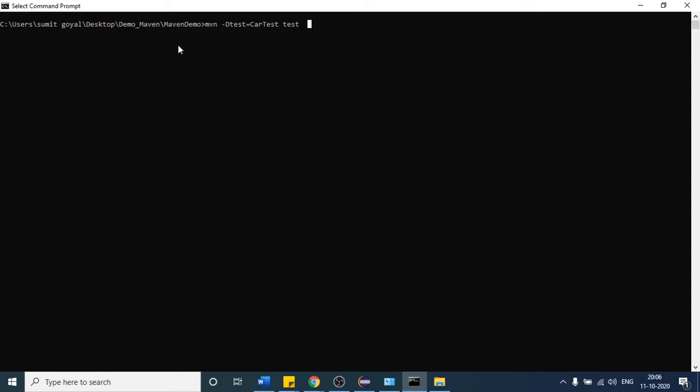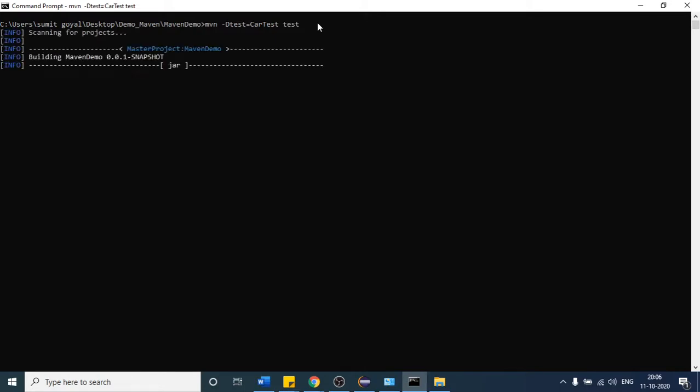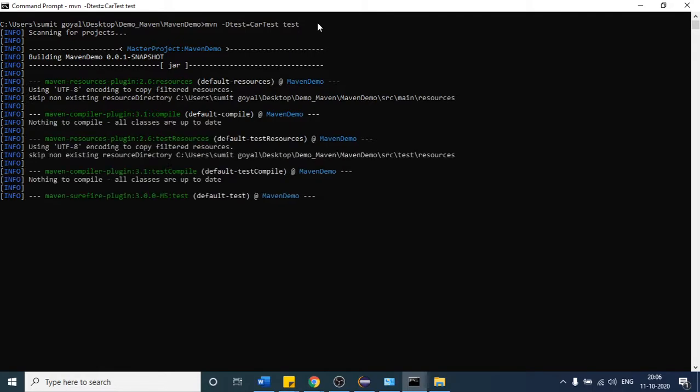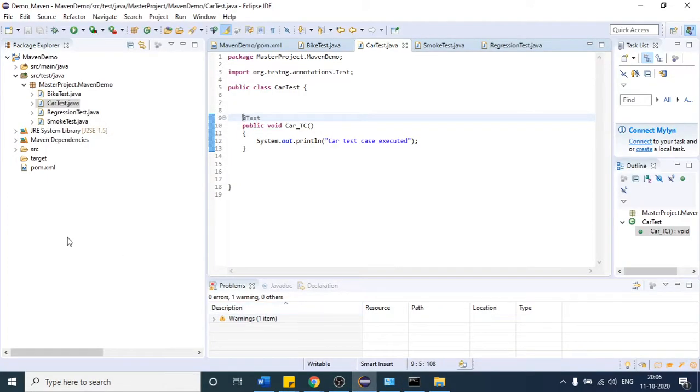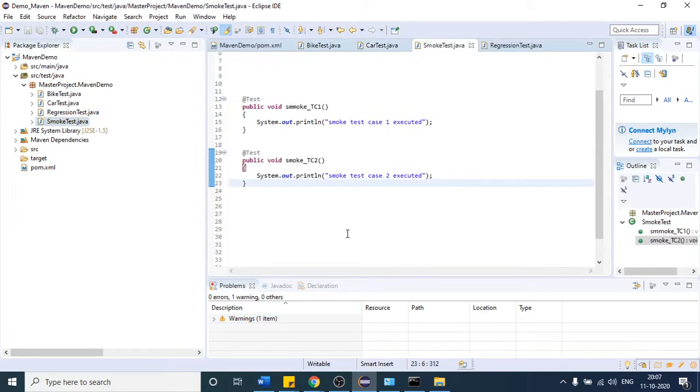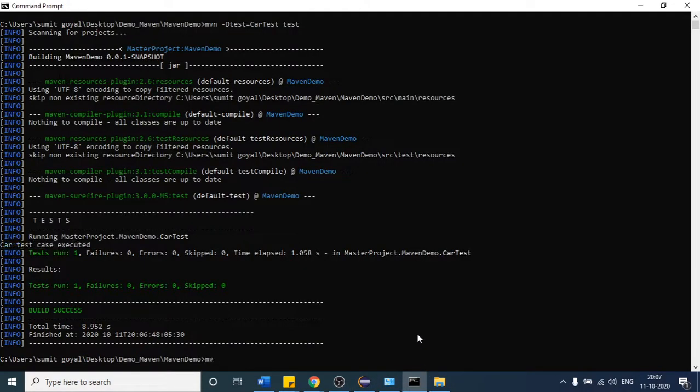Okay, I think it is stuck. Let me hit enter. Okay, it has started again. You can see test run one, car test case executed, right? So with the help of this, if the client comes again and says I want to run only smoke test, I will use the same concept. I will say Maven hyphen D test equals smoke. This is the class name, and I will say test.